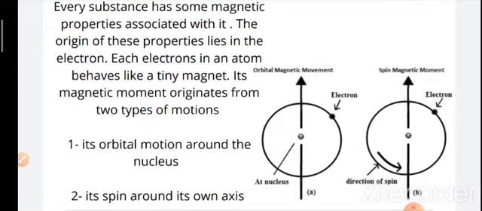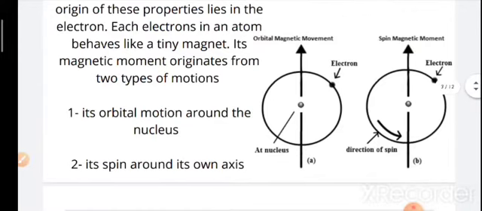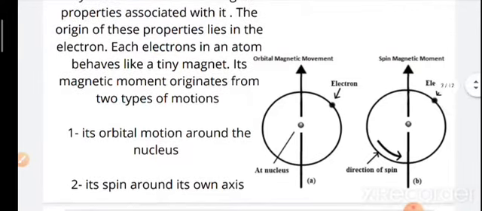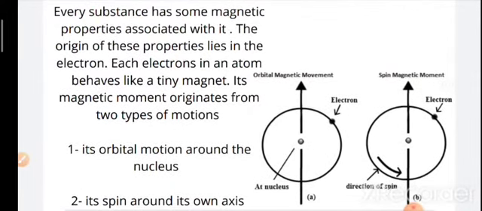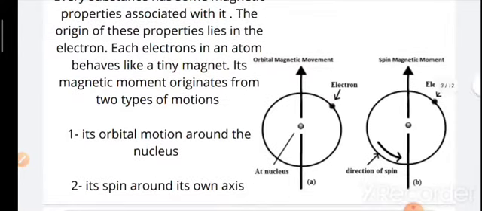You can see in figure A, the electrons are revolving around the nucleus in the same way as the planet and sun do. I guess you have learned this from the Rutherford model, so we are not discussing much about that here. Now the second reason: it spins around its own axis. The electron in figure B is spinning around its own axis. Its spin means it's rotating around its own axis, and it's spinning in a clockwise direction, as you can see in both of the figures.